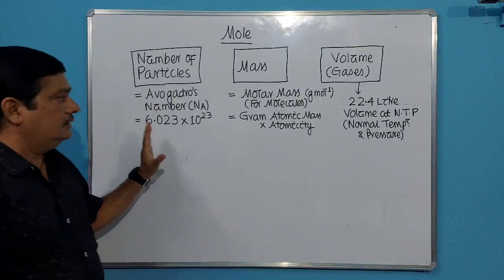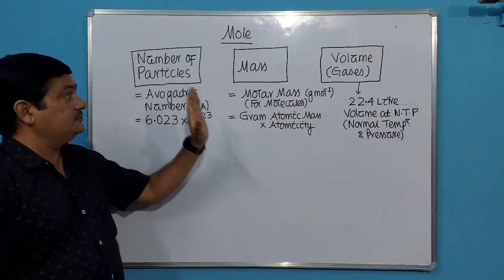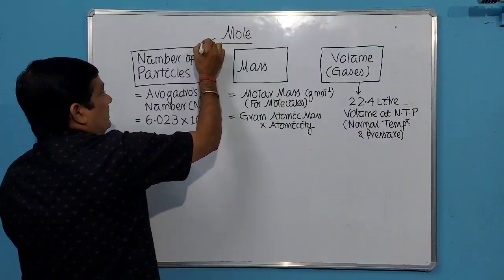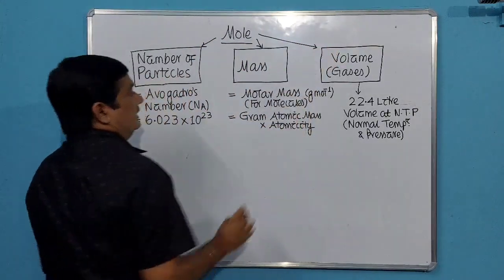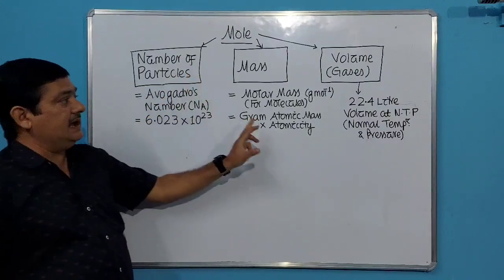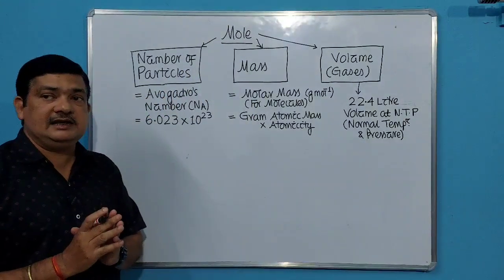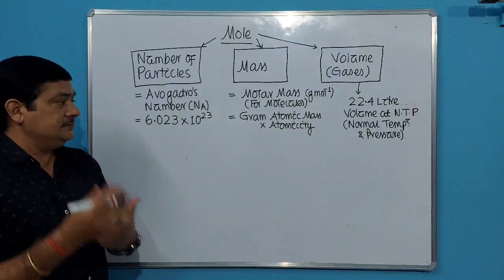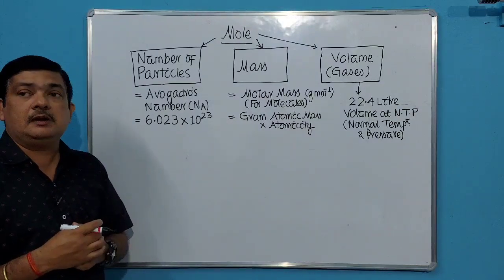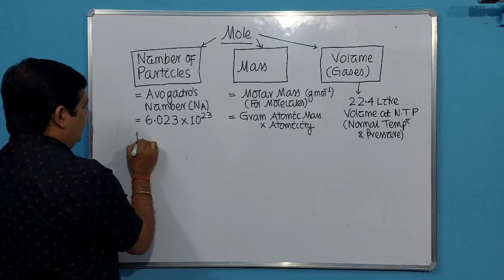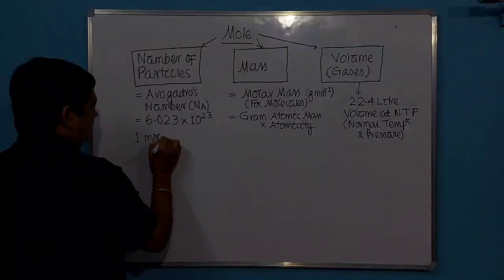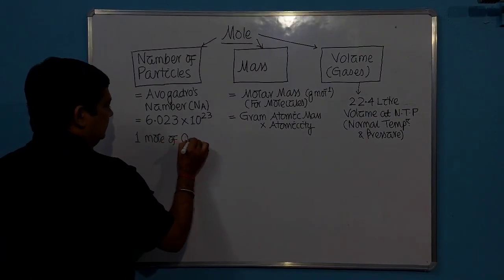So you have to summarize like this. When you speak of 1 mole, we can express it in these 3 different ways: number of particles, mass and volume. Be very clear regarding this. Simply, if we speak of 1 mole of oxygen, that means O2.